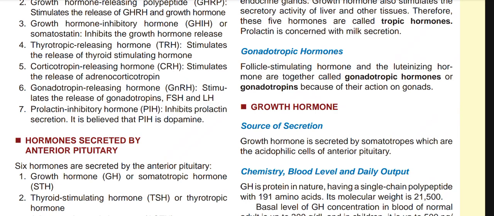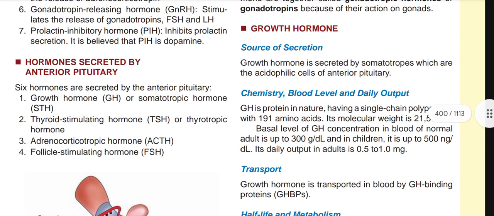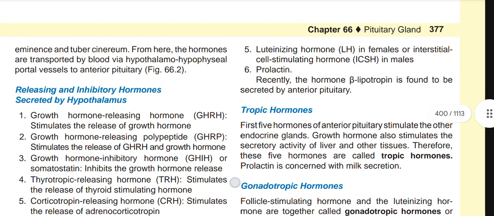Hormones which are secreted by the anterior pituitary. Six hormones are secreted by the anterior pituitary. Number 1, growth hormone or somatotropic hormone, GH or STH. Number 2, thyroid stimulating hormone or thyrotropic hormone, TSH. Number 3, adrenocorticotropic hormone. Number 4, follicle stimulating hormone. Number 5, luteinizing hormone in females or interstitial cell stimulating hormone in males.